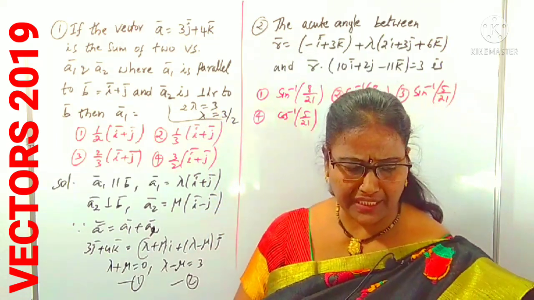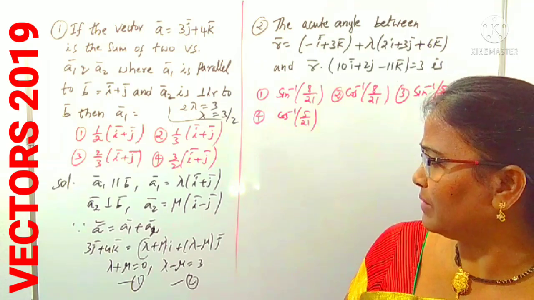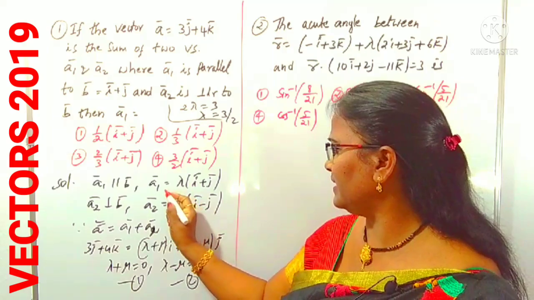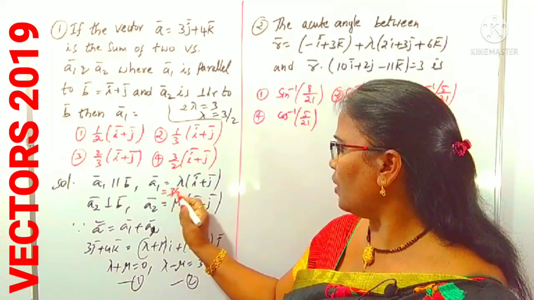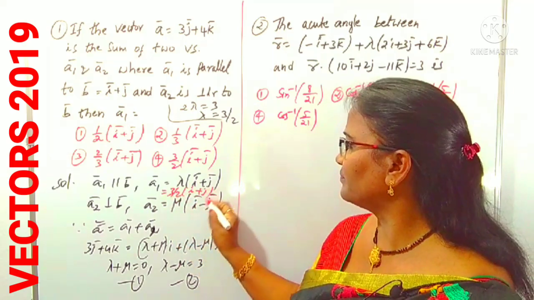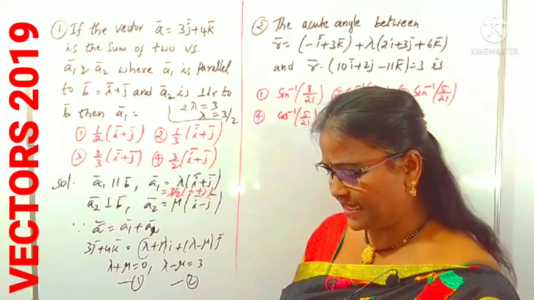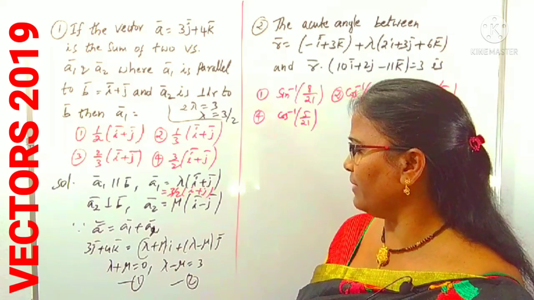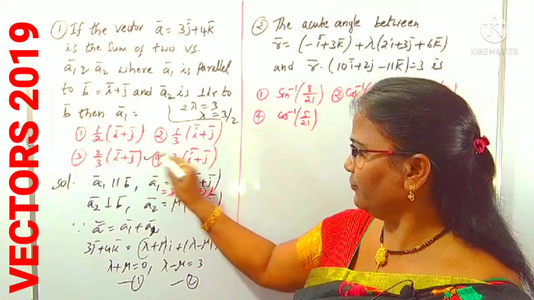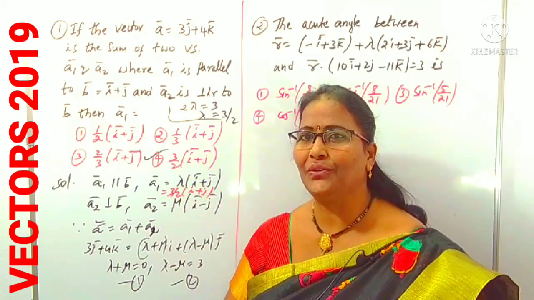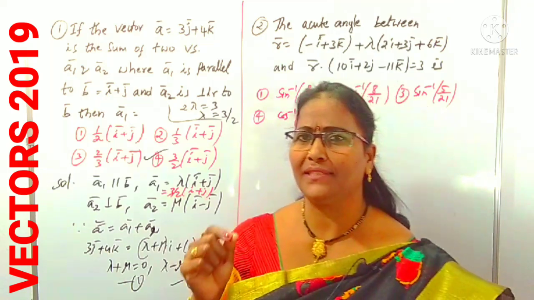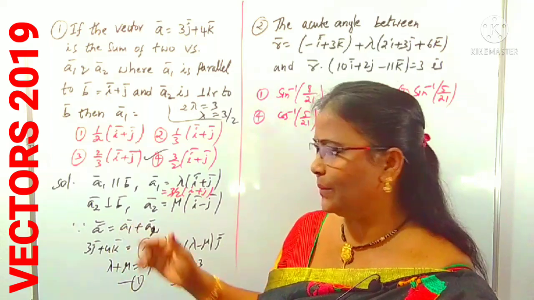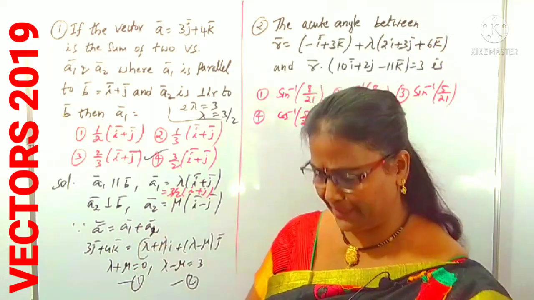Now substitute the lambda value in our required a1. What is a1 now? In place of lambda we can take 3 by 2. So 3 by 2 of i plus j. That's it. Which option is 3 by 2 of i plus j? He is asking for a1 only. a1 is 3 by 2 of i plus j. It is clearly the fourth option. Here you just have to consider which vectors are parallel vectors and which vectors are perpendicular vectors. That's enough, right? It's a very simple question. Try to understand what the given data is.